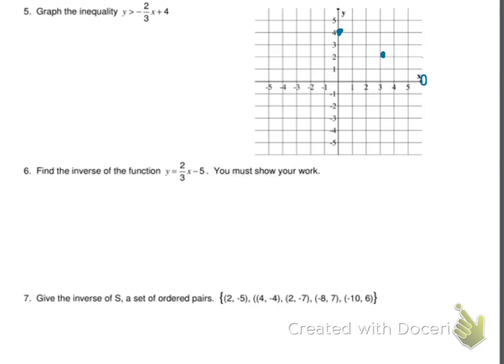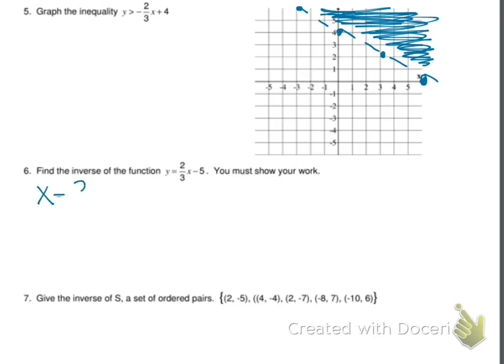Okay, for the next question, I didn't count this one for the grade because we hadn't gone over it, but you should have found the y-intercept of 4, the slope of -2/3. It was a dotted line, and it was greater than, so you shaded on top. So like I said, I didn't grade that question because we hadn't discussed it yet, but it should be stuff that's pretty familiar to you.